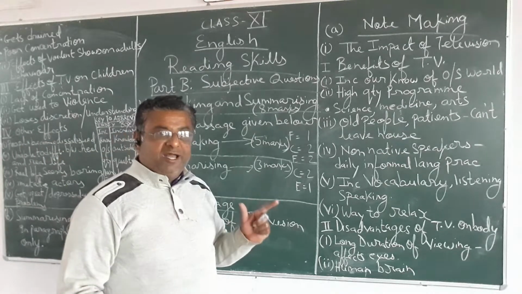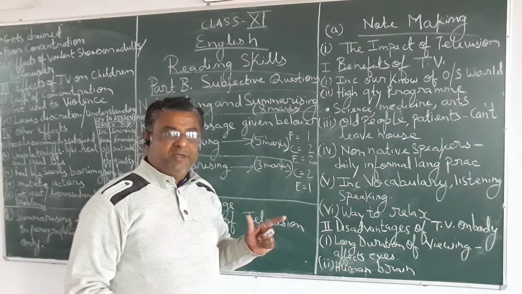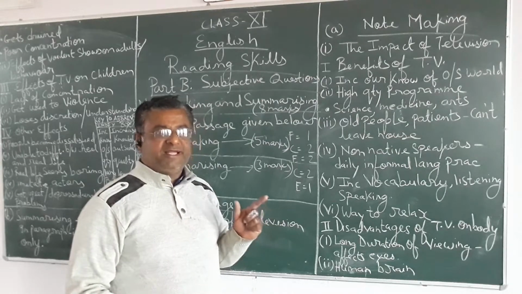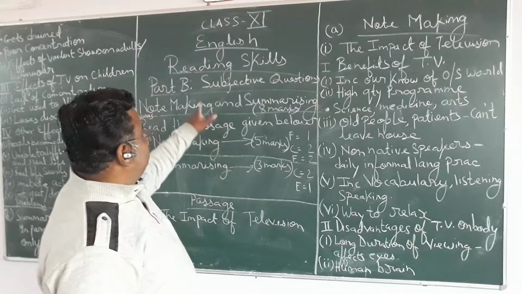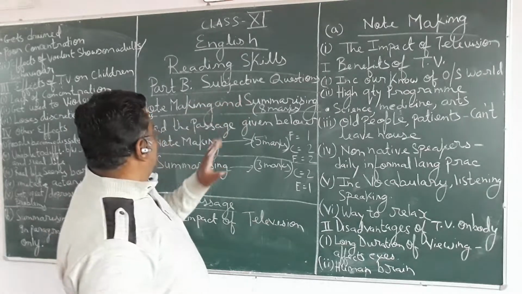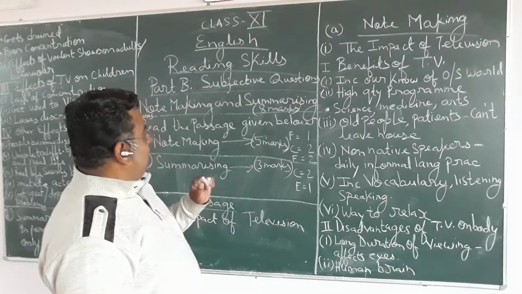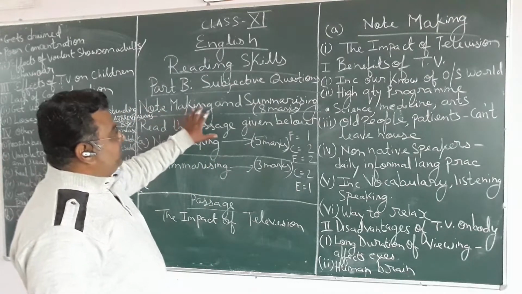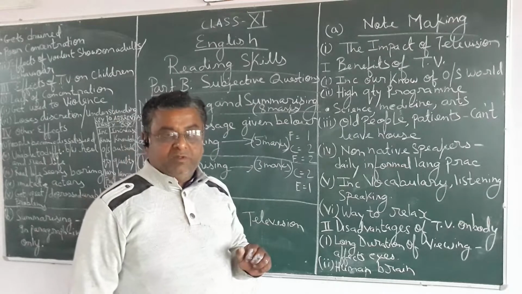This time for class 11, note making and summarizing is kept under subjective questions. Now we will talk about note making and summarizing.